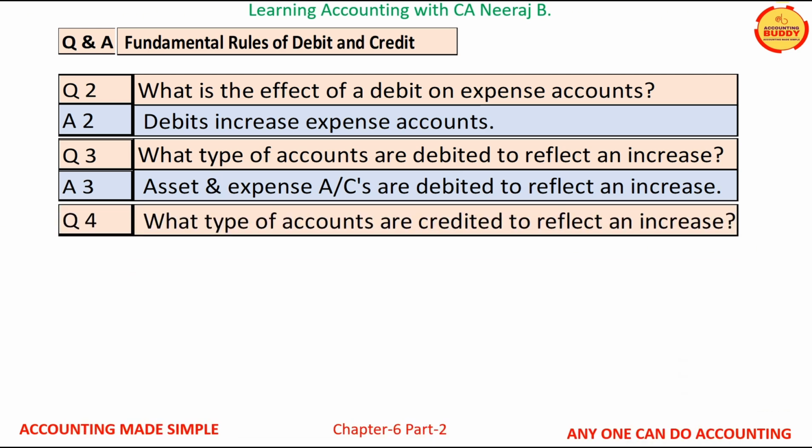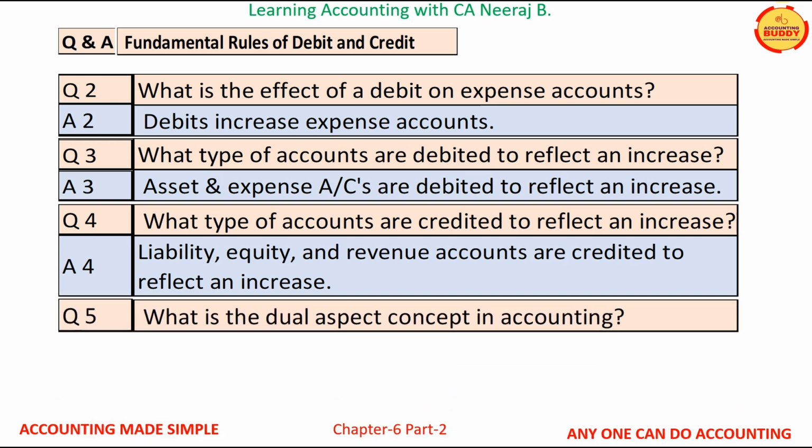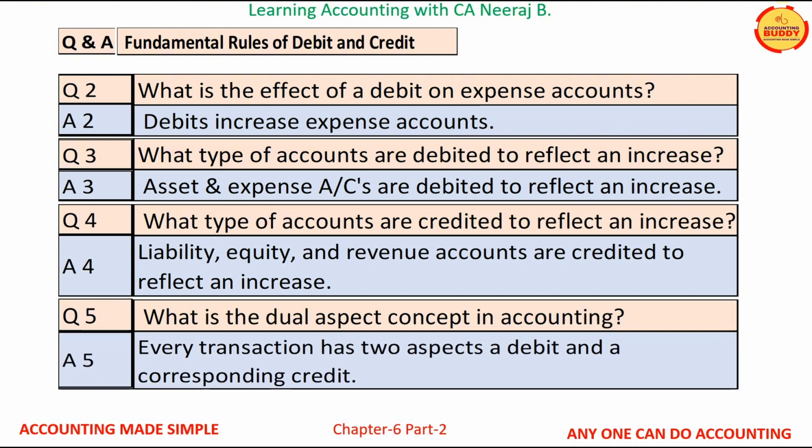Question number 4: what type of accounts are credited to reflect an increase? The answer is, liability, equity and revenue accounts are credited to reflect an increase. Question number 5: what is the dual aspect concept in accounting? The answer is, every transaction has two aspects, a debit and a corresponding credit.